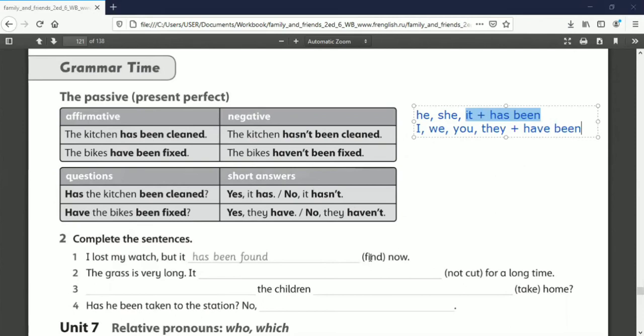Okay, number 2. The grass is very long. It, okay, this is not cut. The subject is it. So see again this note, you have to use has been, right? However, this is a negative sentence, so you have to put not.